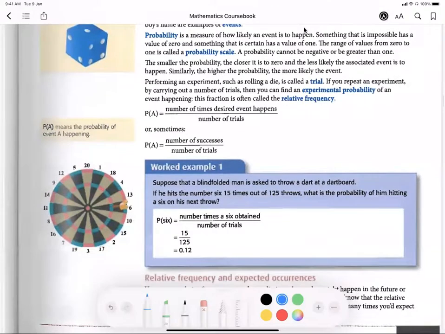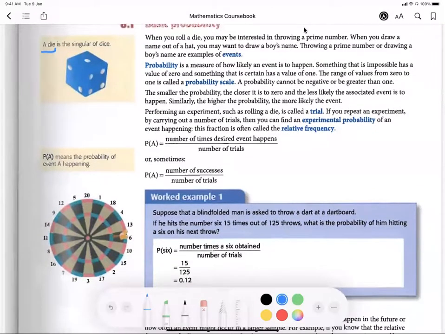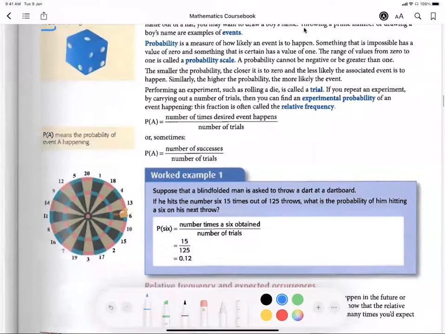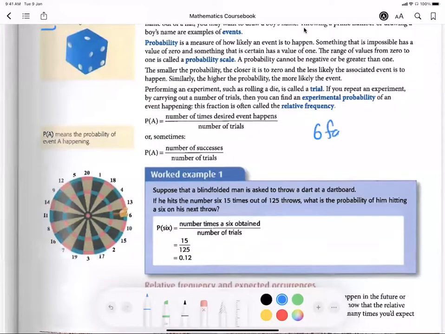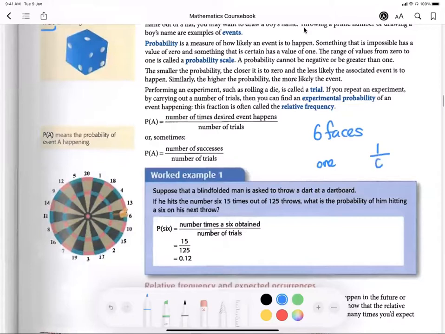When we throw it, the chance of getting 1 is 1 over 6, the chance of getting 2 is 1 over 6, and the chance of getting 3 is also 1 over 6, because there are 6 faces on a die. Getting 4, 5 or 6 is also the same.